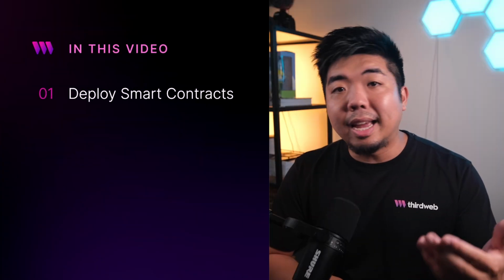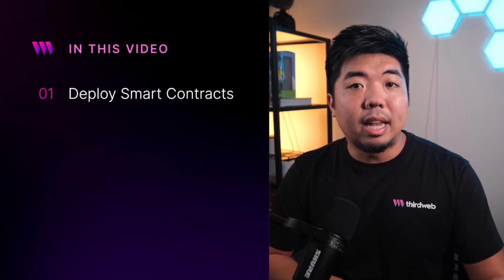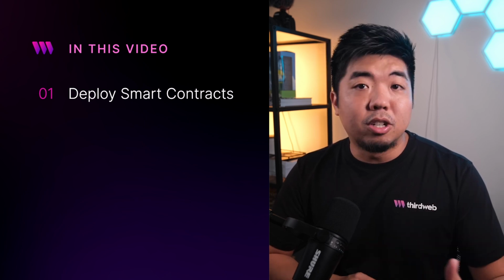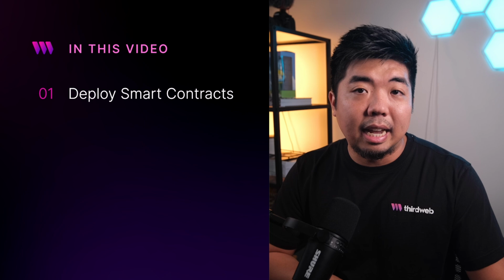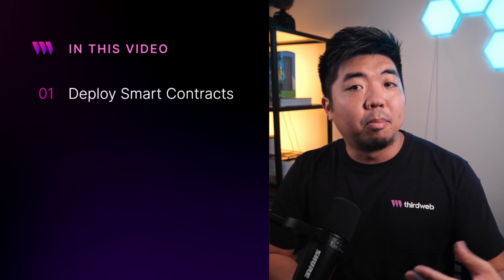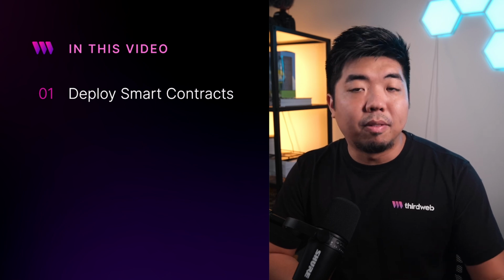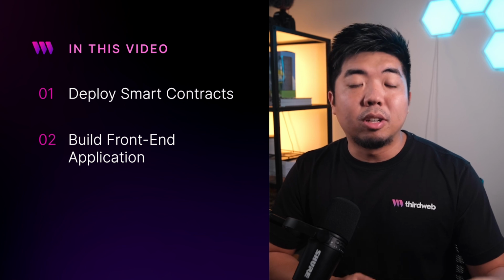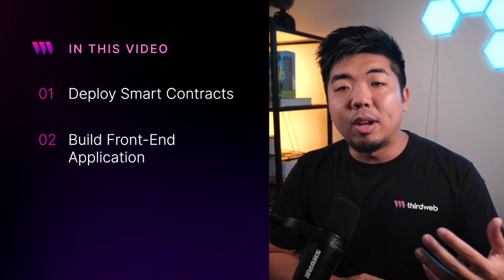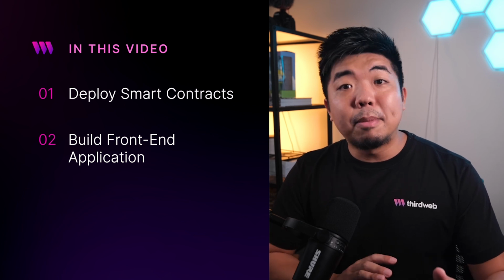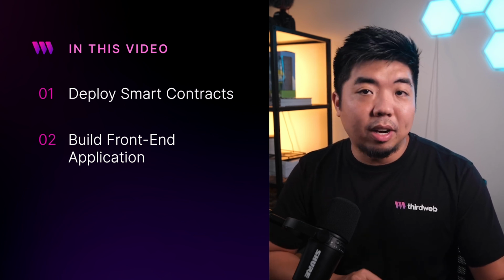So an overview of what we're going to be covering, we're first going to create and deploy our very own smart contract that will take care of the on-chain aspects of our application. So this is being able to store the funds inside of the smart contract, creating tasks and making sure that all the tasks are completed prior to being able to withdraw the funds out of the smart contract. We'll then jump in and build out a front-end application for the smart contract where we'll be able to interact with the smart contract like the demo that you saw in the beginning of the video. With all that being said, let's jump on the computer here and let's create our smart contract first.